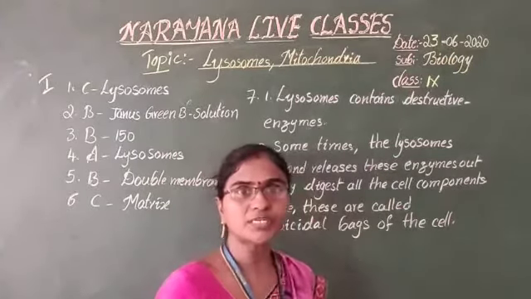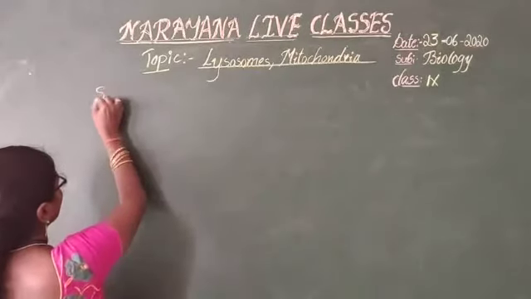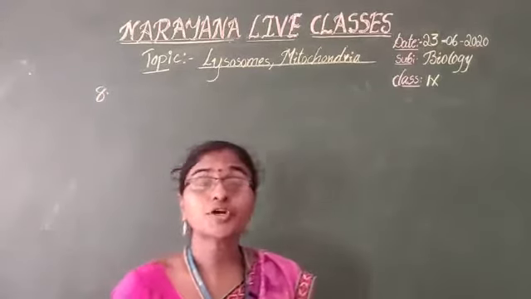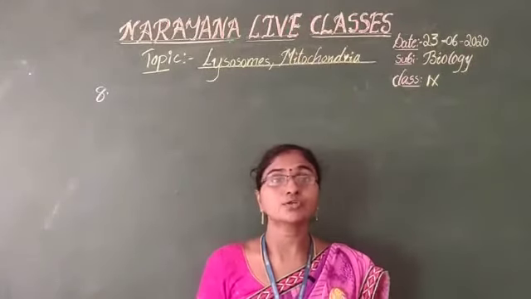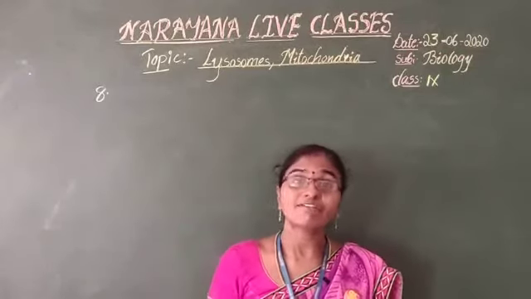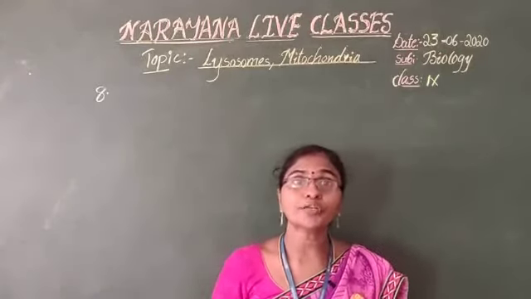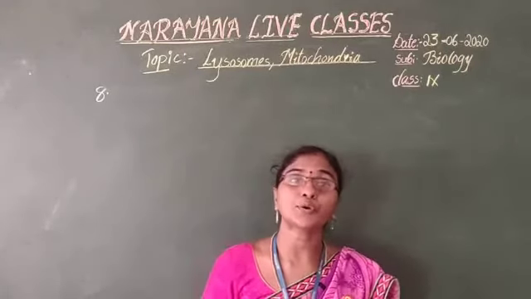And the last question, the eighth question. Mitochondria are called powerhouses of the cell. Why? The mitochondria are treated as the powerhouses of the cell because the important cellular respiration process takes place in the mitochondria.